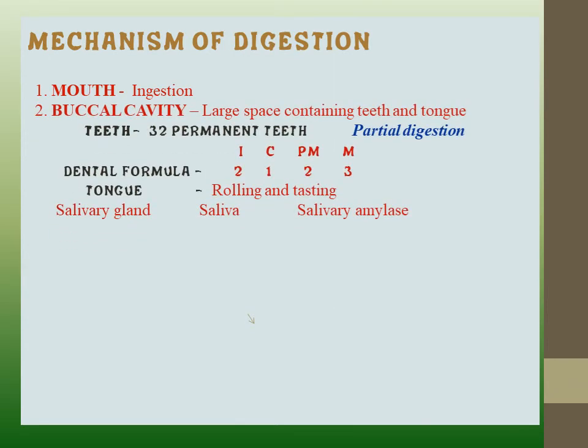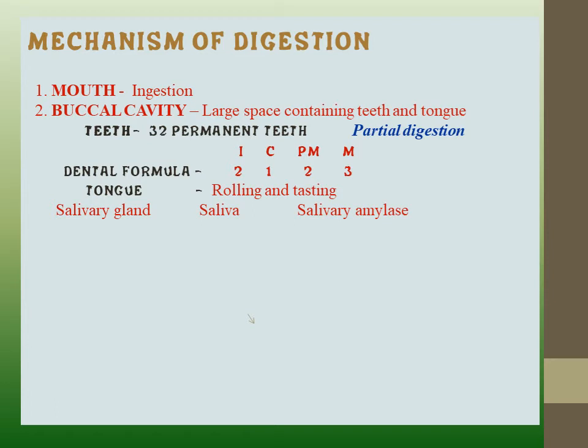Now this is the mechanism of digestion. Here we are discussing how the digestion process occurs. Now see, the first part is the mouth. We have already discussed that the mouth is responsible for the ingestion process, that is intake of food. Then the next portion is the buccal cavity.